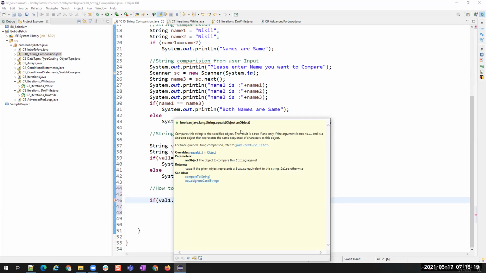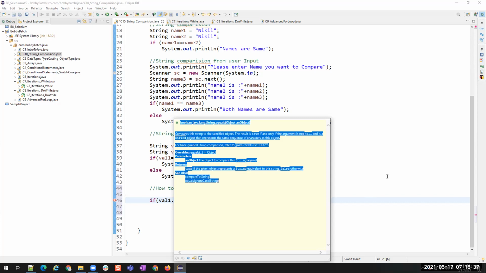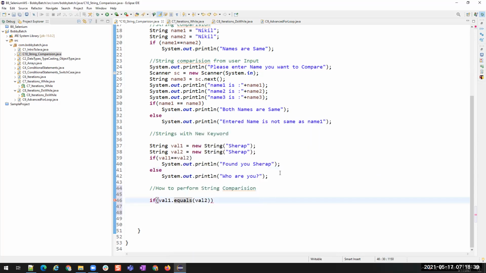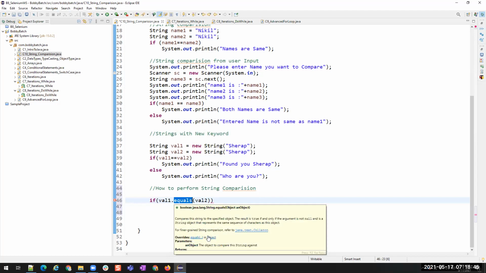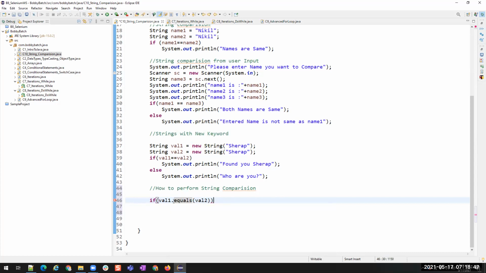Then equals is overriding Object's equals. The parameter is an object. It returns true if the given object represents a string equivalent to this string, false otherwise. See, like this you have more information about the method. So whenever you are trying to use some method, if you don't know what that method does, you can just see over here.